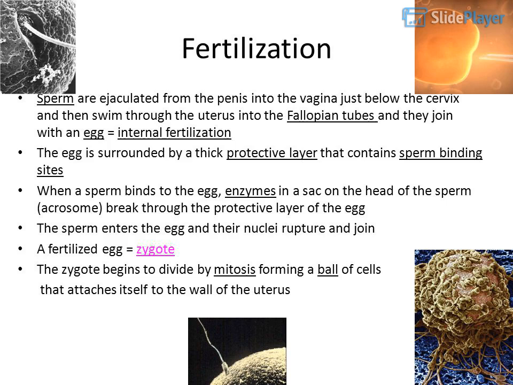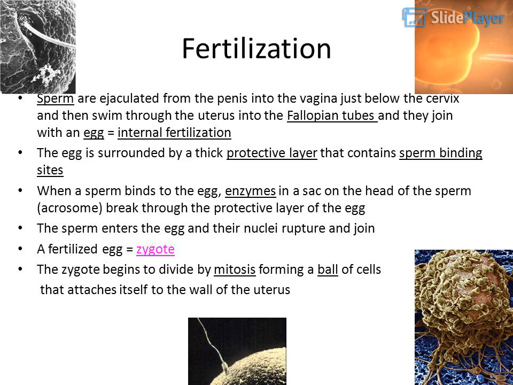Fertilization. Sperm are ejaculated from the penis into the vagina just below the cervix and then swim through the uterus into the fallopian tubes, and they join with an egg, which is internal fertilization. The egg is surrounded by a thick protective layer that contains sperm binding sites.